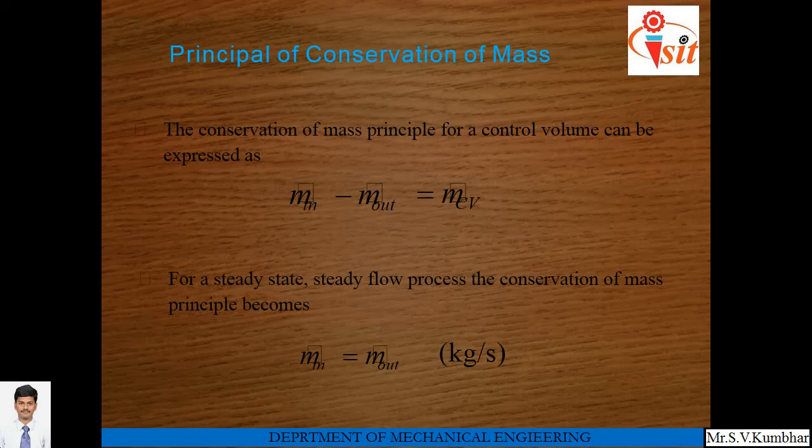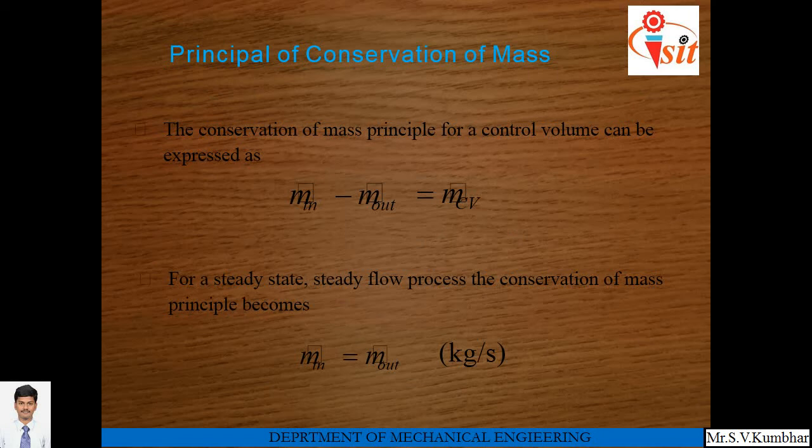Principle of conservation of mass. It is very similar to the law of conservation of energy. Mass cannot be created nor can it be destroyed; the total mass of the system remains constant. If we consider any system, as we have discussed, if 10 kg of steam enters the nozzle, 10 kg of steam will leave through the nozzle.